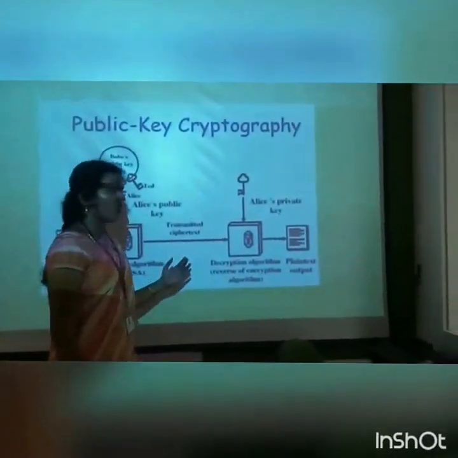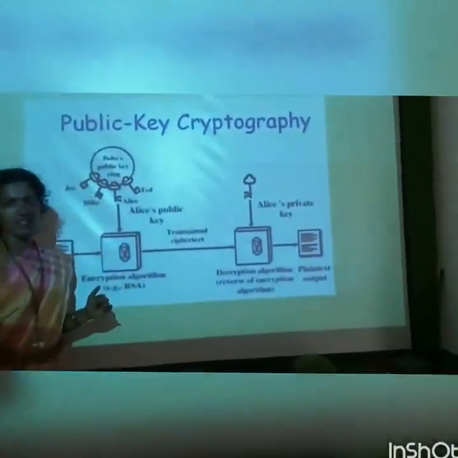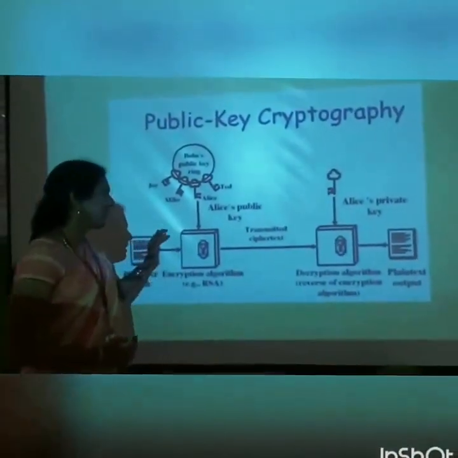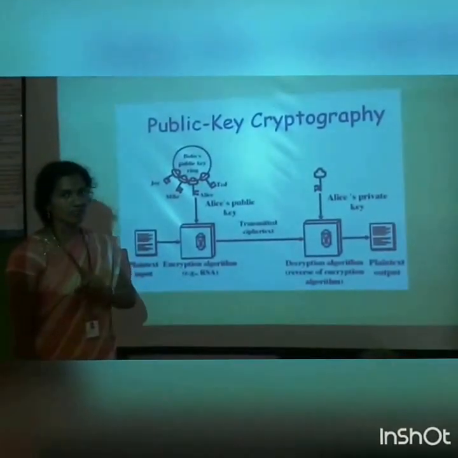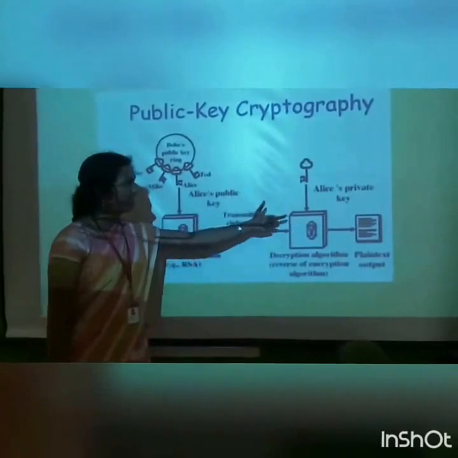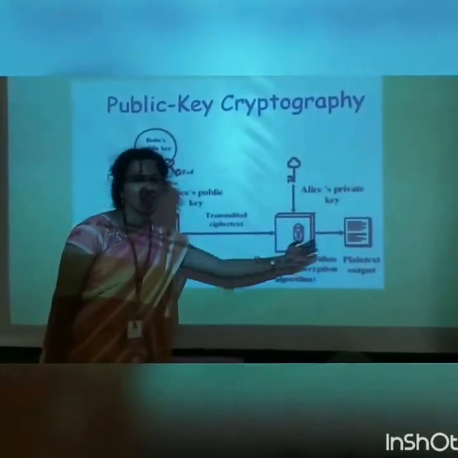So we are going to transfer that ciphertext in the communication channel. And next, what will we do on the decryption side? Similarly, we have to decrypt the data along with the key and the algorithm. Since it is a public key, it will be known by all the users. The private key will be known only by the owner. So here we decrypt with the help of Alice's private key, and we'll get back the original data.